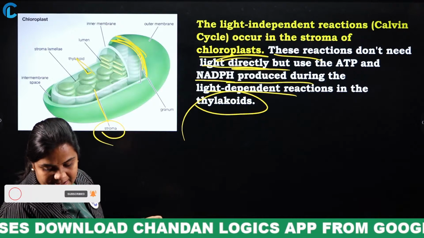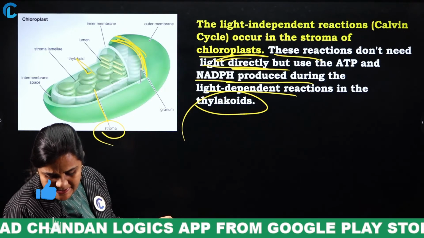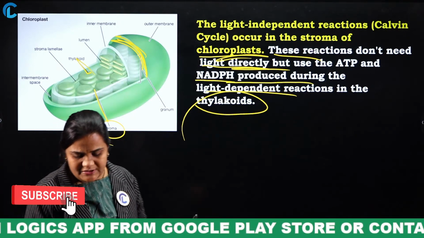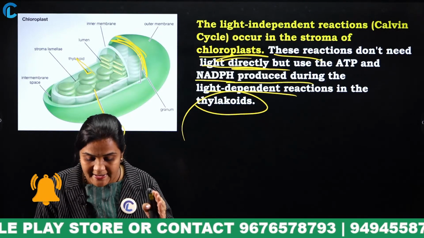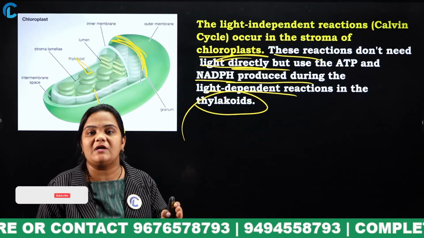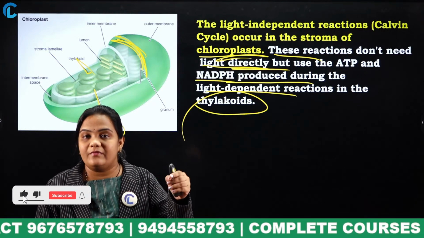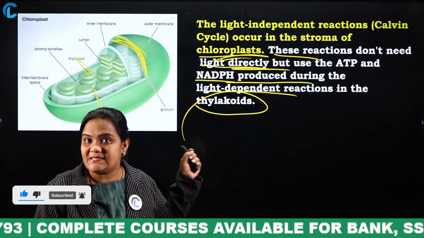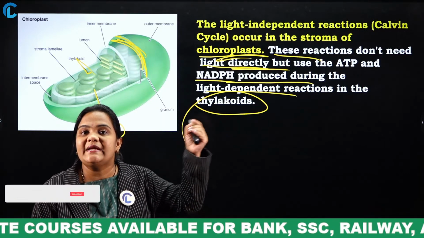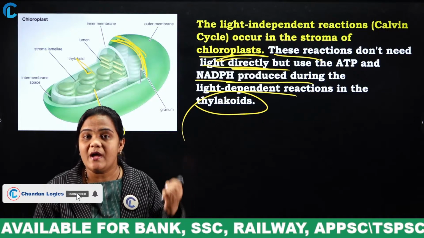What is the full form of NADPH? Nicotinamide adenine dinucleotide phosphate. When photosynthesis is happening in the thylakoid membrane, it is light dependent.